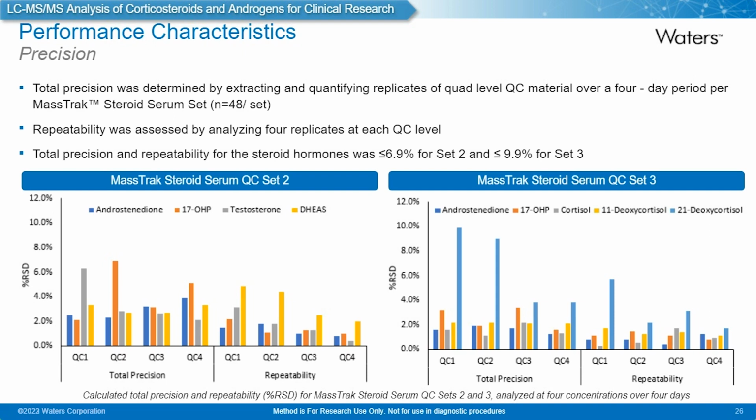In set 2, we're seeing less than or equal to 6.9%. In set 3, it's slightly more elevated at 9.9%, but still within what you would expect in a good method. There are slightly higher deviations for 21-deoxycortisol. This is probably one of the more challenging analytes associated with this analysis, but as I said, it's still within 10%.